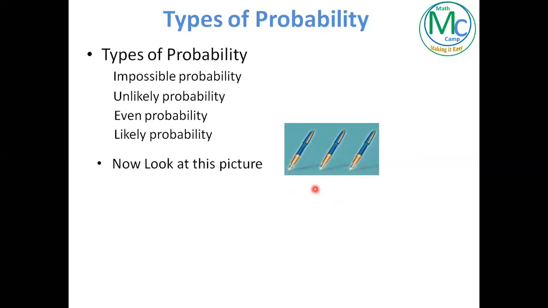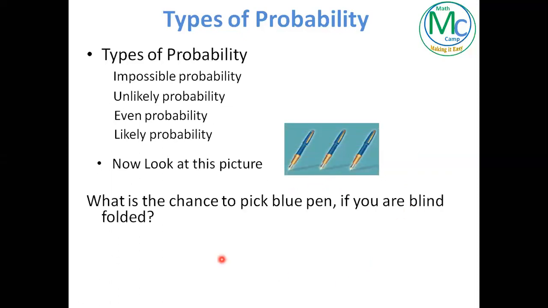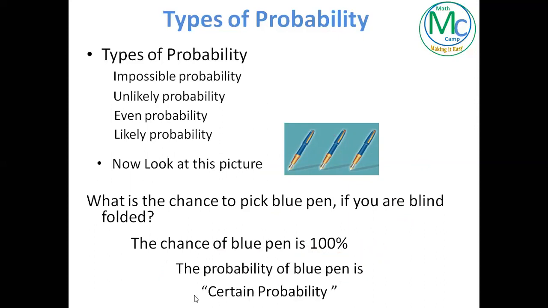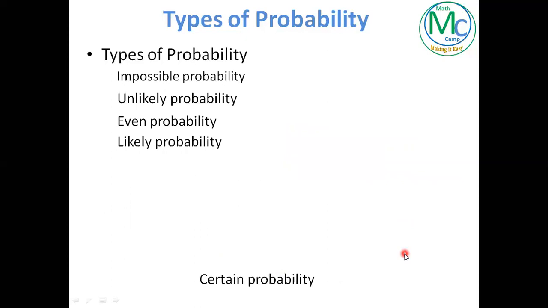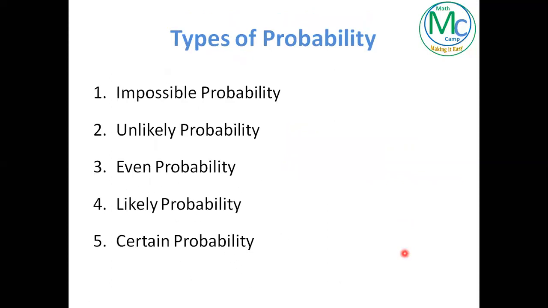Now again, look at this picture. My question is, what is the chance to pick a blue pen while you are blindfolded? I'm sure you will say 100% because all pens are blue. Even if you draw any pen randomly, automatically you will pick a blue pen. So any event that has 100% chance is called certain probability.